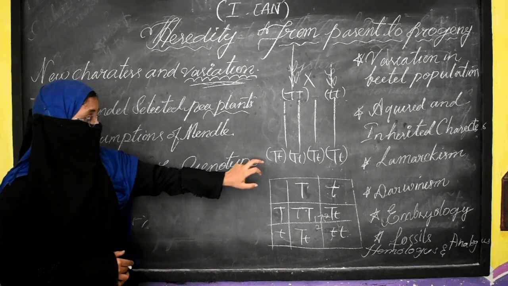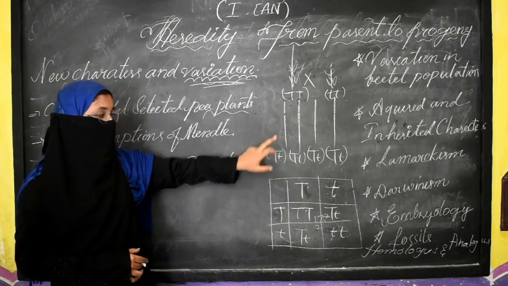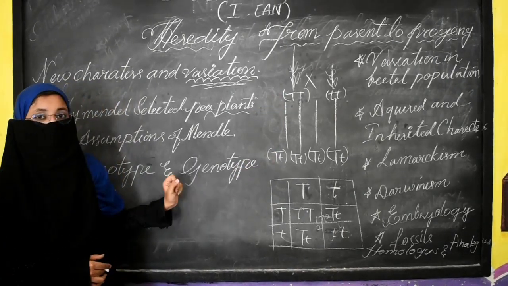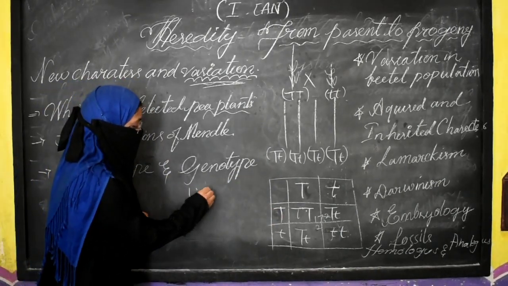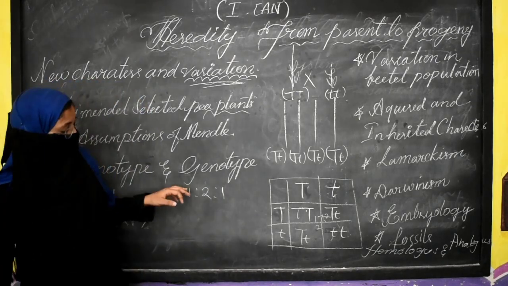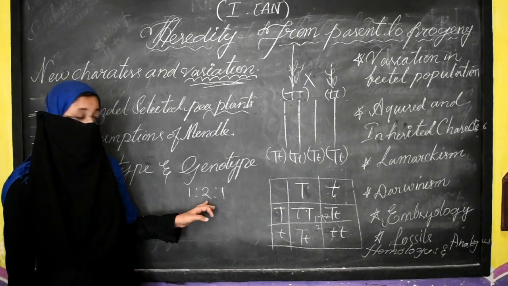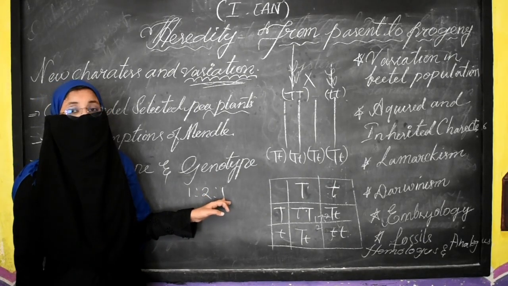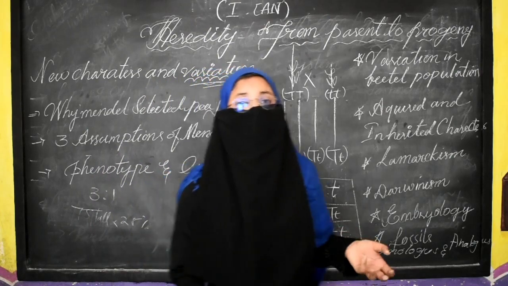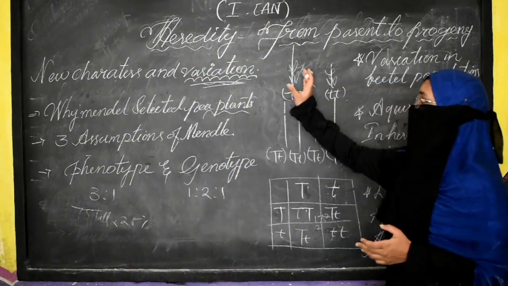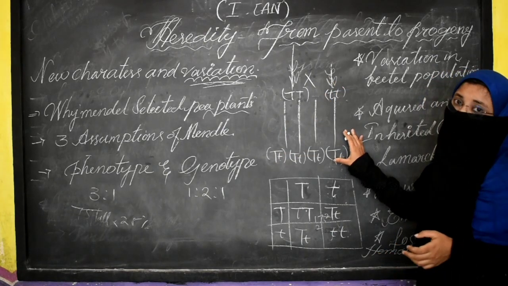In this heterozygous plant, the internal gene makeup is different. The internal gene makeup is nothing but the genotype. So for the monohybrid cross, the genotypic ratio is 1:2:1. Here the 1 represents the pure tall plants, 2 represents the hybrid tall plants, and again 1 represents the short or dwarf plants. In the same way, you can take the example of yellow peas. Yellow peas get crossed with green peas. So in the first generation, we get all yellow peas.